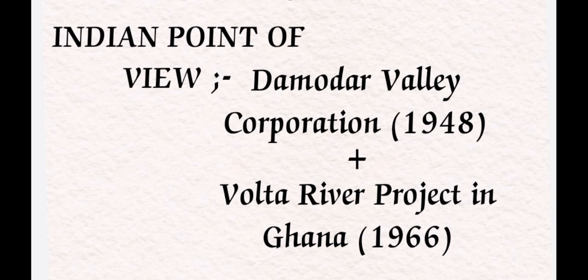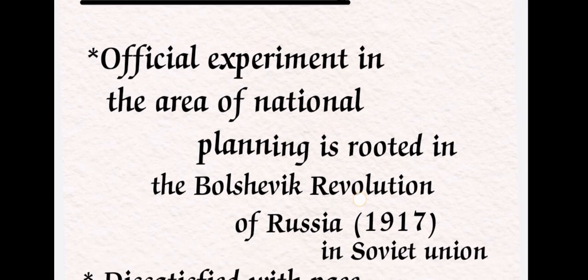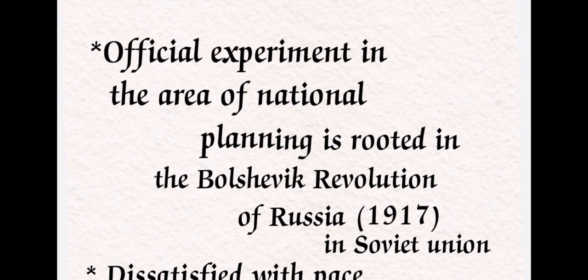Okay, and the second is national planning. The planning at the national level means we have three levels: national level, state level, and local level, right? So national planning means the overall planning at the national level or country level. Especially this official experiment was done in Russia. Okay, the Bolshevik revolution of Russia in 1917. So that is in the Soviet Union.